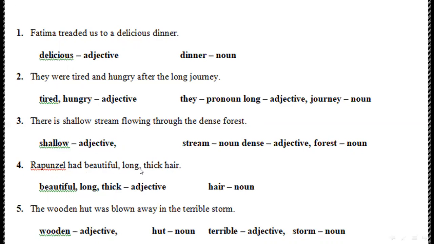Rapunzel had a beautiful long thick hair. Beautiful, long, thick are adjectives and hair is noun. The wooden hut was blown away in the terrible storm. Wooden is adjective, hut is noun, terrible is adjective, and storm is noun.